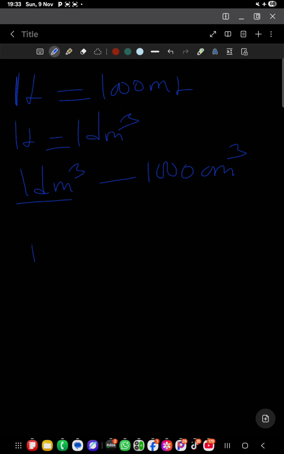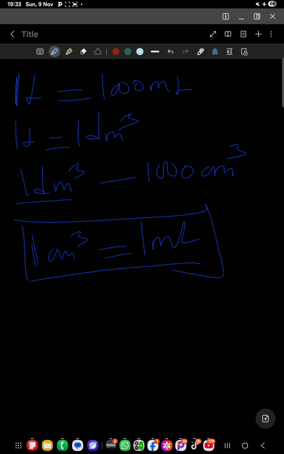And one thing is that 1 cubic centimeter is the same as 1 milliliter. Here, it's about volume. So whatever units they are going to give you, you can convert. Now, work with me, students.